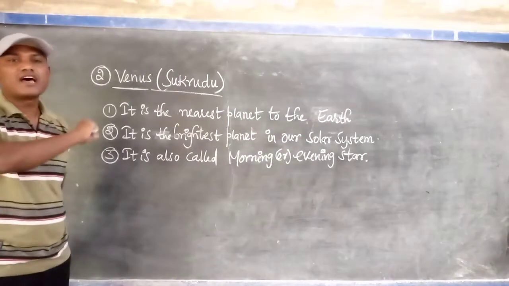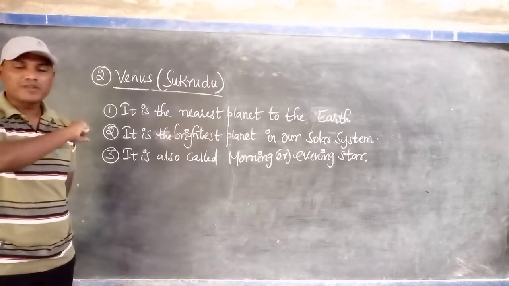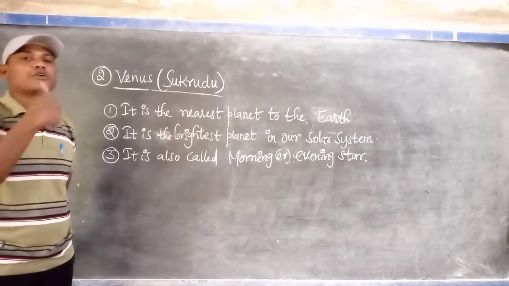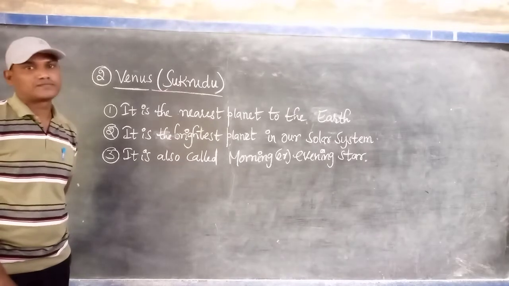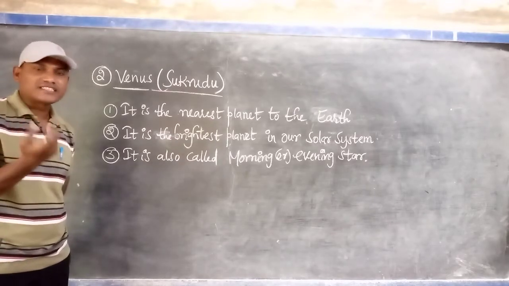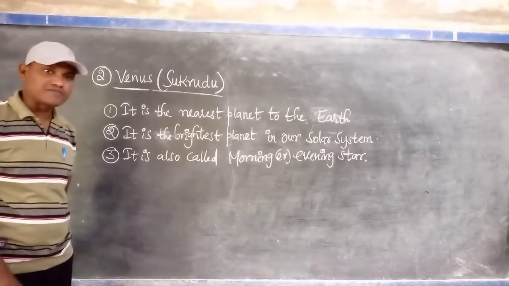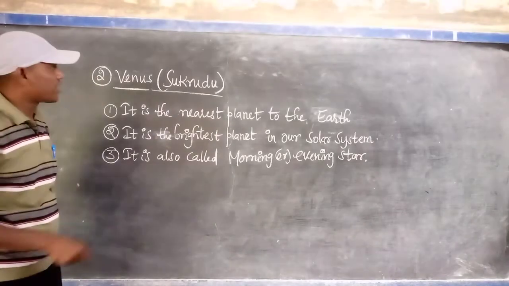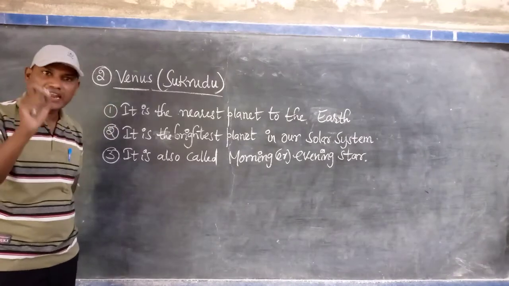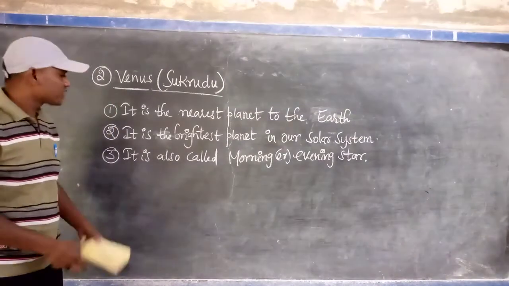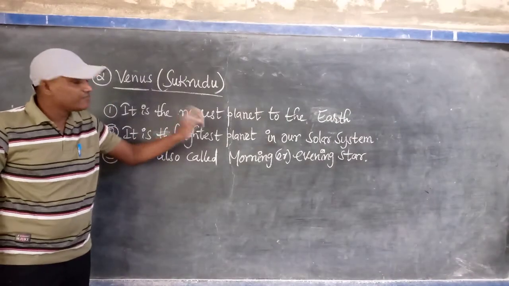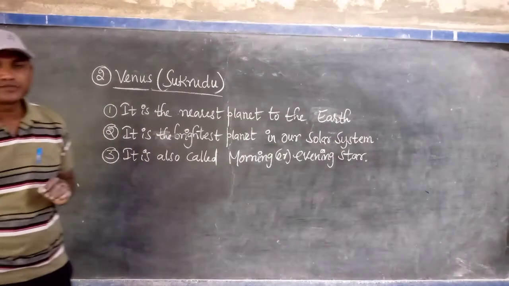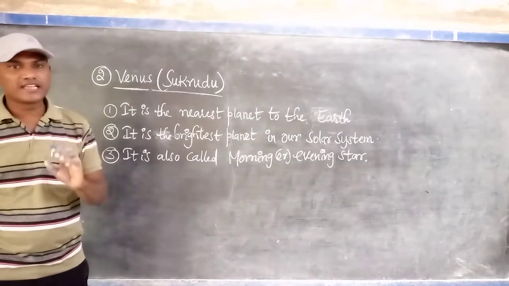A planet is not a star. Listen very carefully. Every planet is not a star. A star produces light by itself, it is illuminated. But planets do not produce light by themselves; they reflect the light that falls on them. That's why Venus is a planet. It is not a star, but it is called morning or evening star. Why is it called morning or evening star? Before the sunrise.